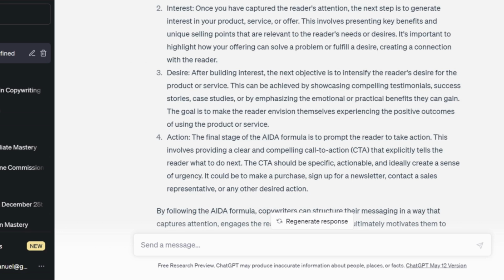And then from their desire, it can lead them to where they can take action. They can either purchase the product, or subscribe, or sign up on a platform, or click on a link. That is all for the action.